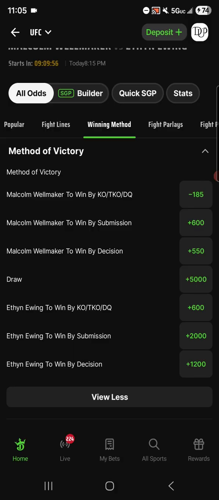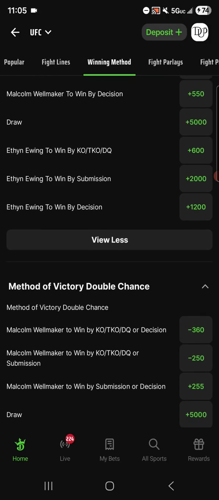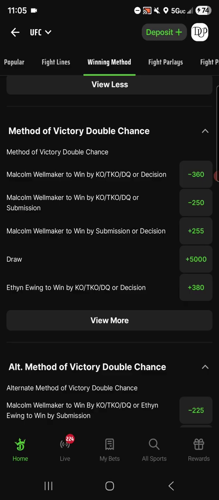Well, if I think he's going to win inside the distance, that means I think he's going to win by KO, TKO, DQ, or by submission, right? Because I don't want the decision one, but I also want to combine these first 2 options, right? So what I can do is scroll down a little bit more, and we have here the next section, which is method of victory, double chance, right? Now, when I put in the group ITD, inside the distance, or if you see that anywhere else, where someone tells you, hey, this person's going to win inside the distance, then what you can do inside of DraftKings is pick this second one